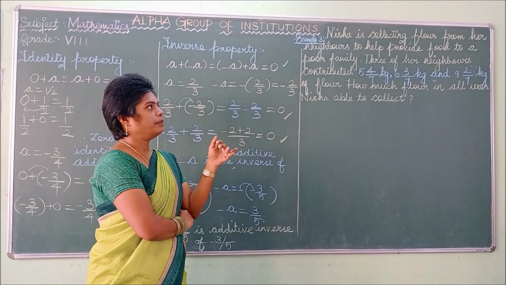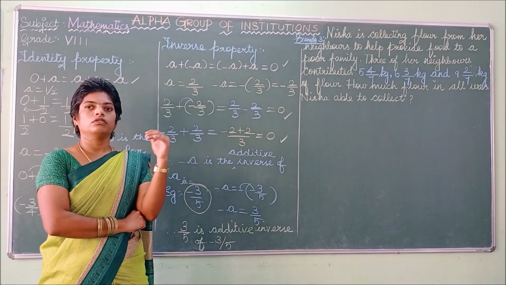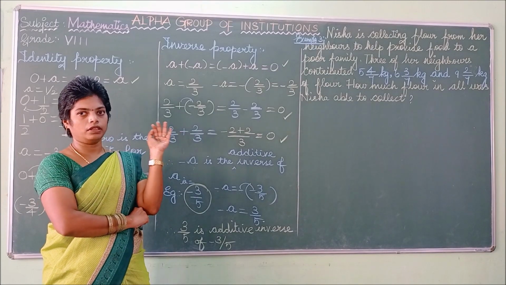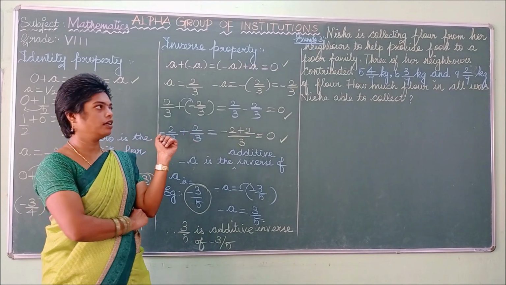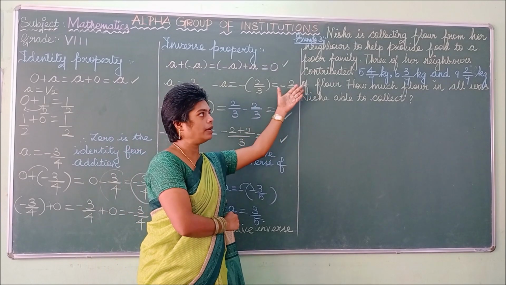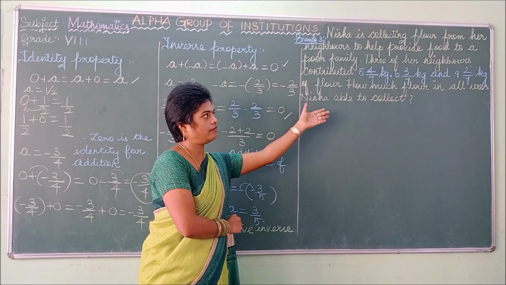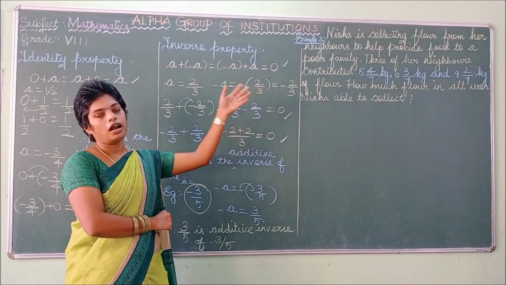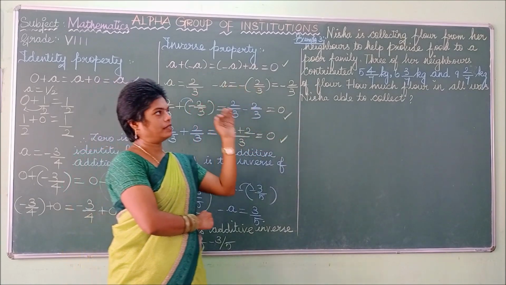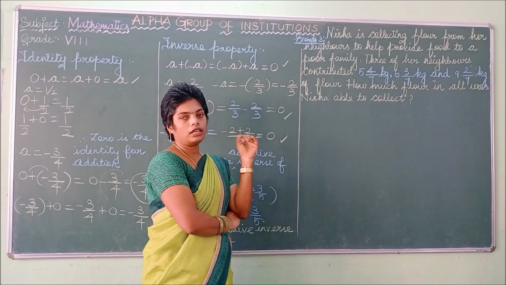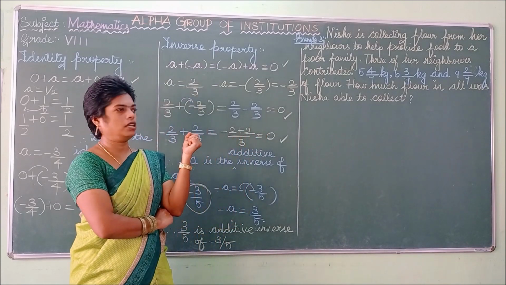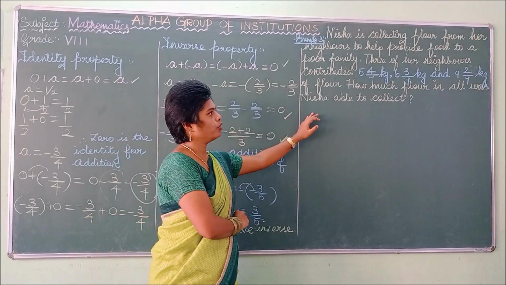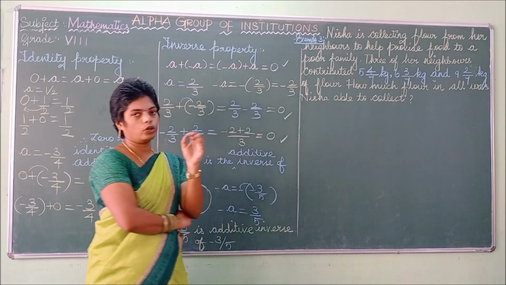So 3 of her neighbors contributed. Of the many neighbors, 3 of them are helping her. The first person is giving 5 4 by 7 kg, the second one is 6 3 by 7 kg, and at last 9 2 by 7 kg. Then how much flour in all was Nisha able to collect?